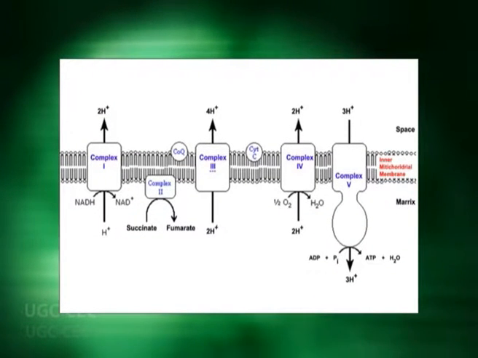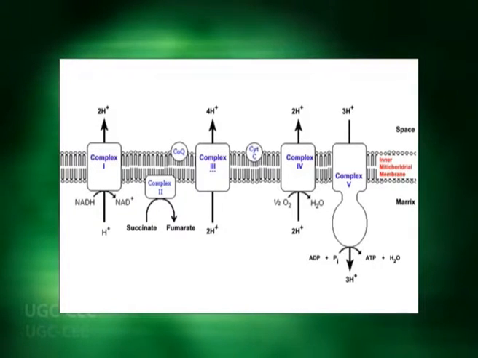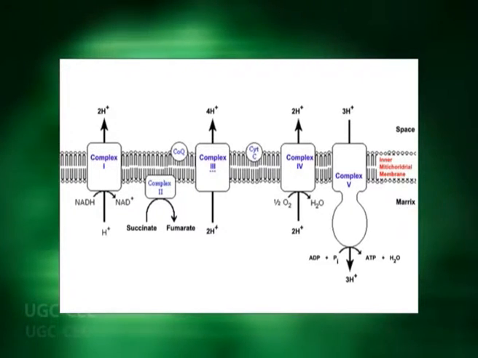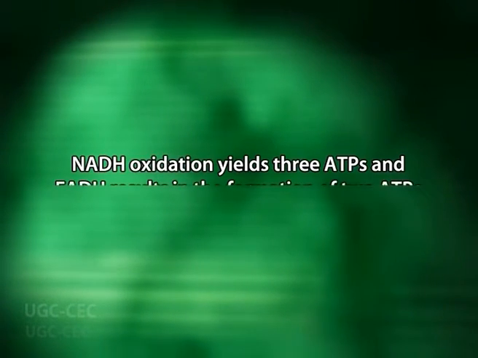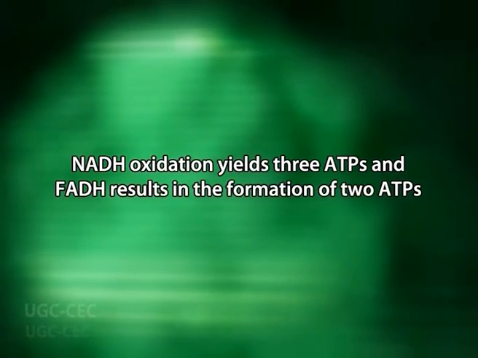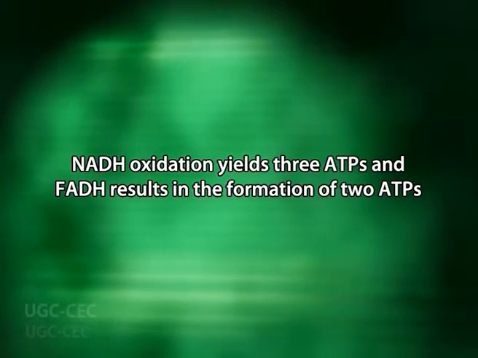Succinate dehydrogenase complex deserves a special mention here. This complex does not pump protons, thus electrons from this complex miss the first complex or energy harvesting site, resulting in less proton translocation across the membrane. This is the reason why NADH oxidation yields 3 ATPs and FADH results in the formation of 2 ATP molecules only.